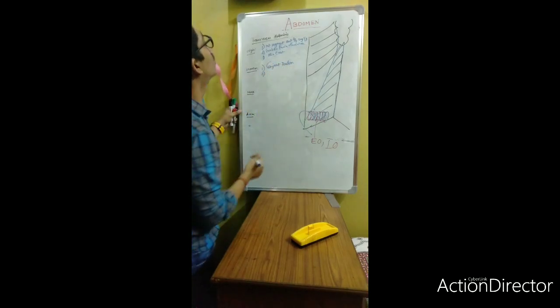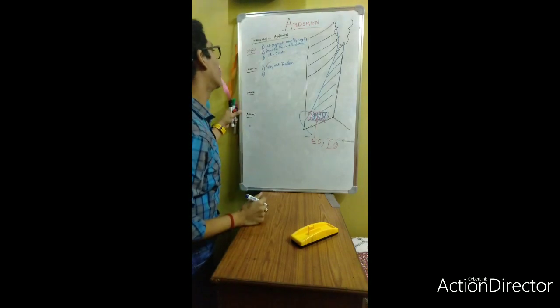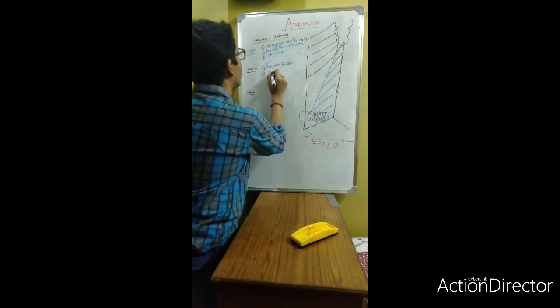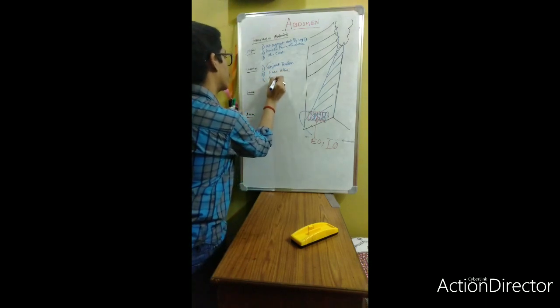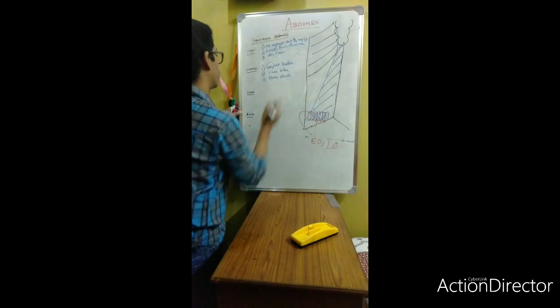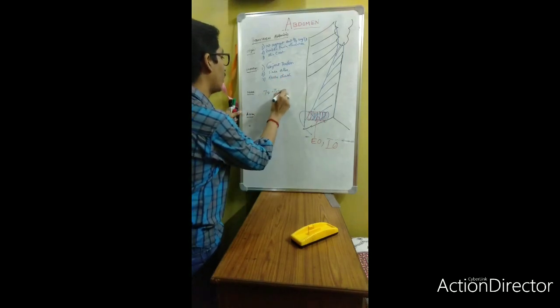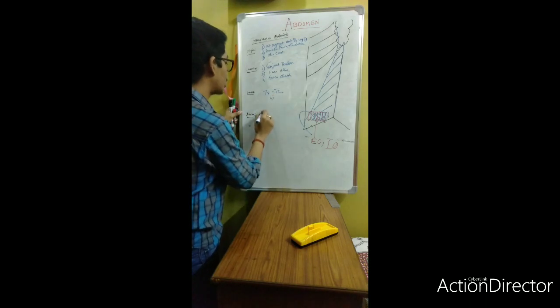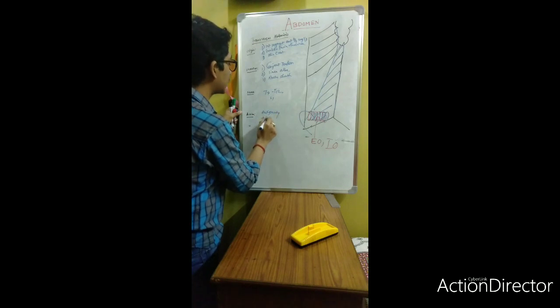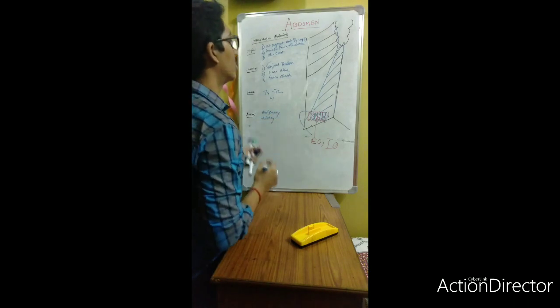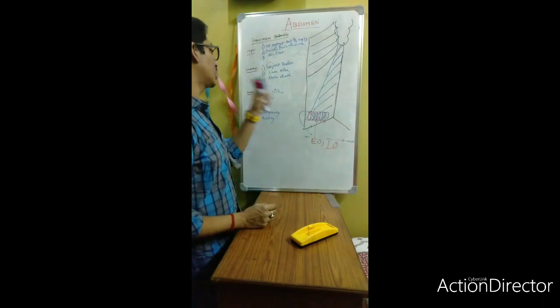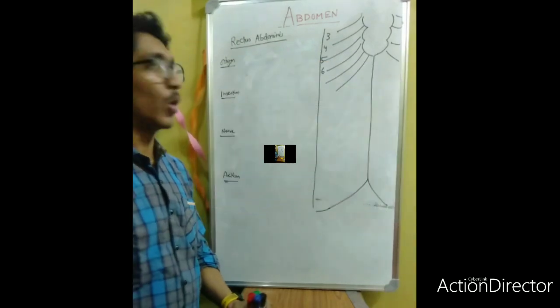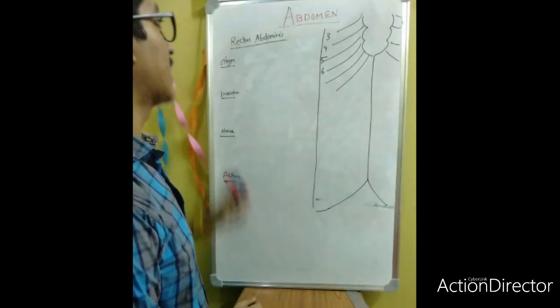The transversus abdominis will also form some other ligament with the linea alba formation and the rectus sheath formation. The nerve supply is T7 to T12 and the L1 nerve. Action: it is the anti-gravity group of muscle, and these are the twisting muscles. Okay, so this is the transversus abdominis muscle: what is the origin, what is the insertion, nerve, action. Okay, next we shift to the rectus abdominis.